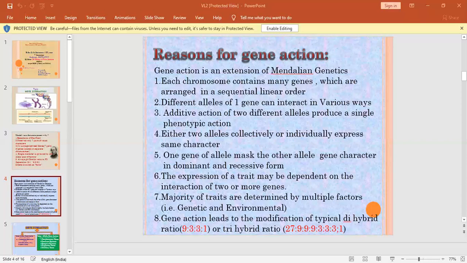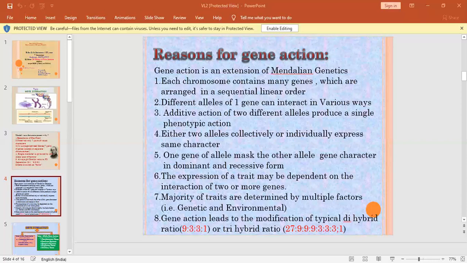After self-crossing of two agouti mice, in the F2 generation we get three types of phenotypes in 9:3:4.